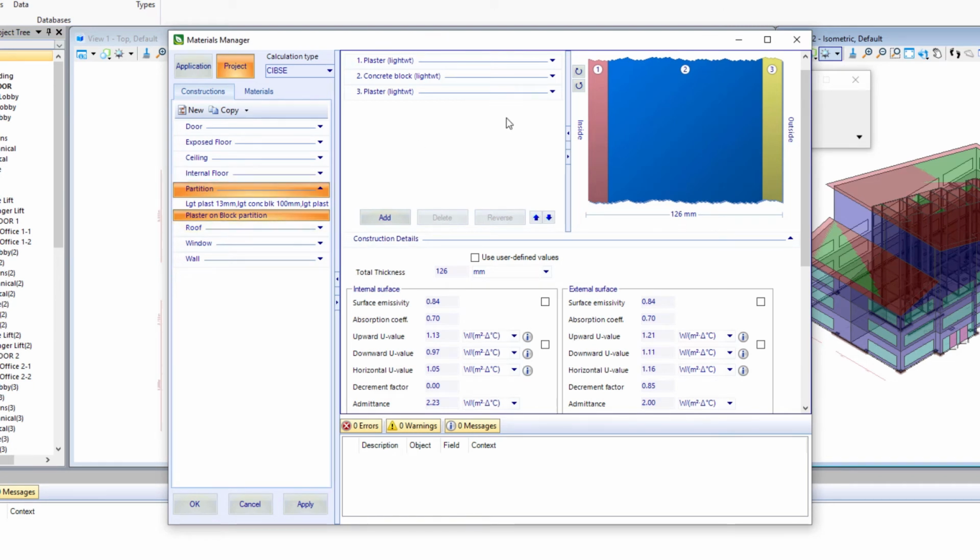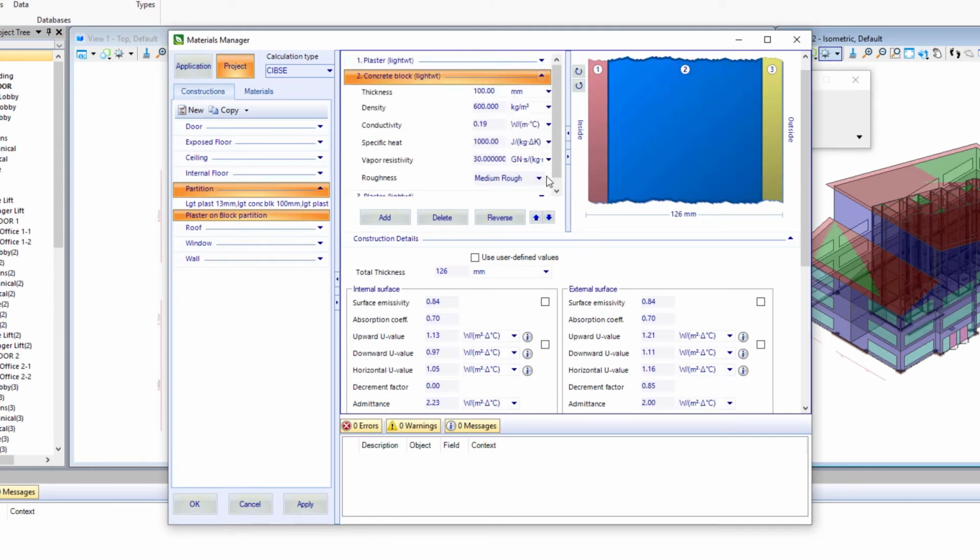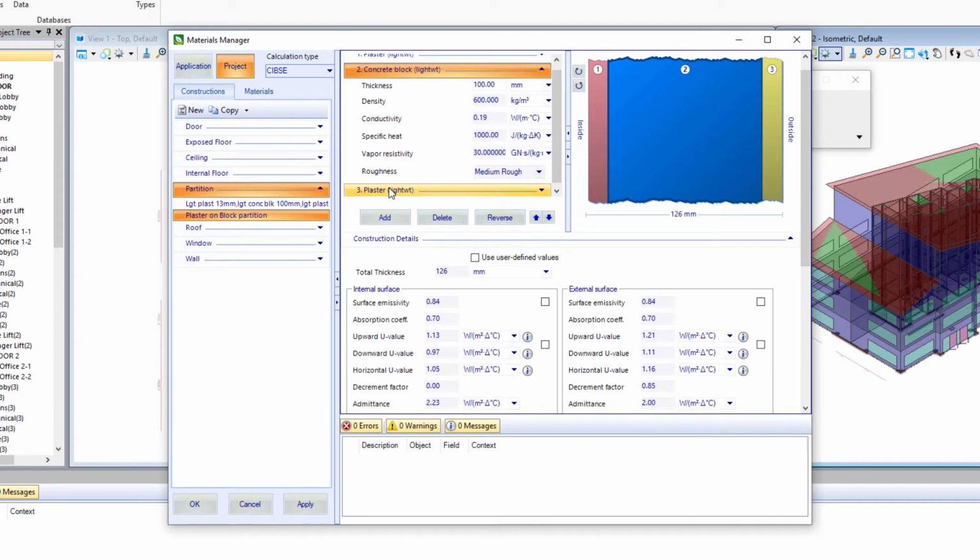If I select it here, we'll get a preview in the windows here. This shows each layer and some of its properties, such as its thickness, and then a graphic of those layers with the total dimension of the wall. And then below we have the construction details. This is data such as the U value of the total construction.